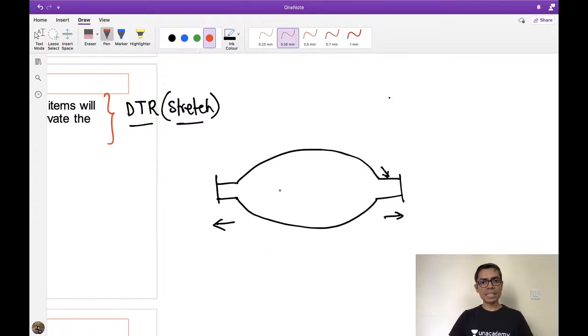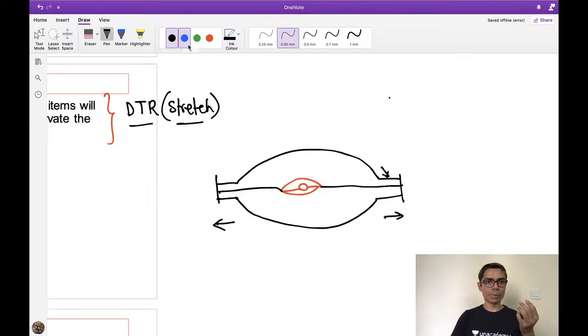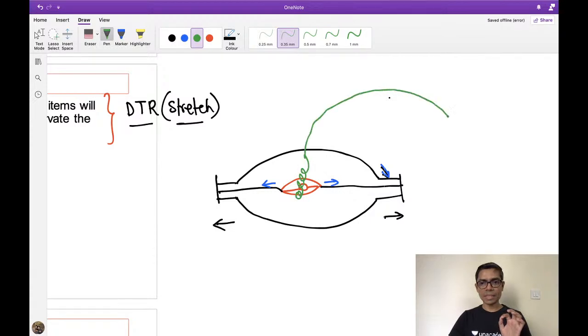Now this stretch will be detected by a sensory receptor located inside this muscle. There are multiple sensory receptors located like this, and this receptor in red color is nothing but my muscle spindle. All of you know. Whenever you hammer the tendon, you are basically stretching the muscle passively. So this muscle spindle is also stretched. Now whenever your muscle spindle is stretched, there is one sensory fiber from the center of this muscle spindle, which is nothing but the 1A type of fiber, the A alpha variety of fiber.